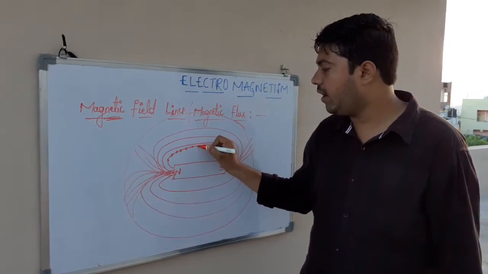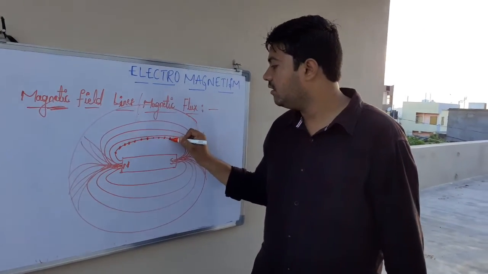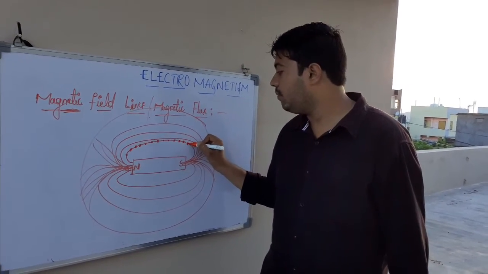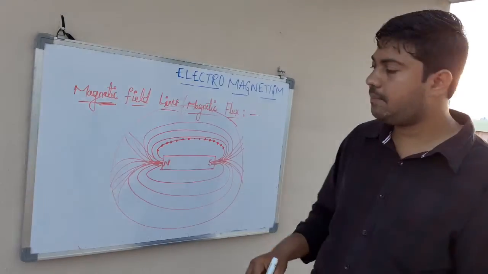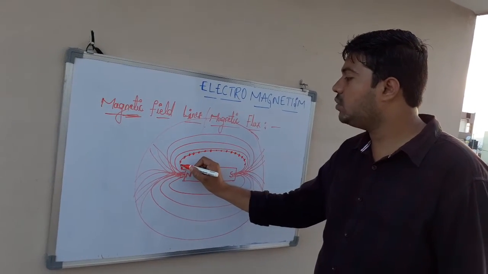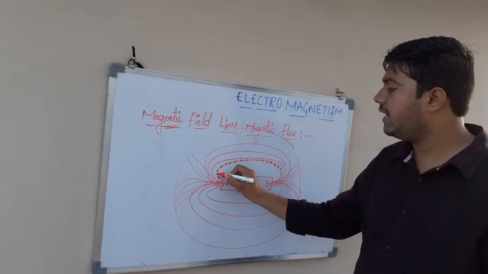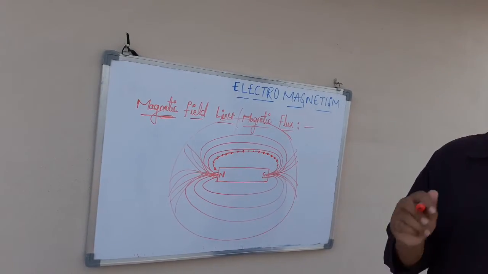And when we join all these points, we will get this line. So this line is called a magnetic field line.